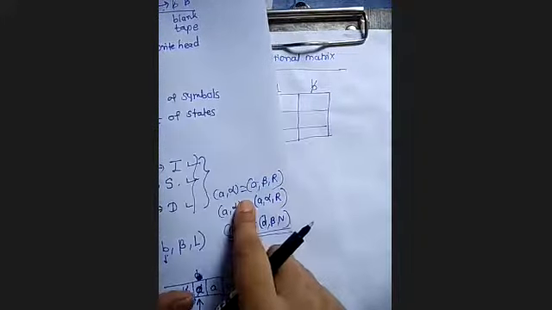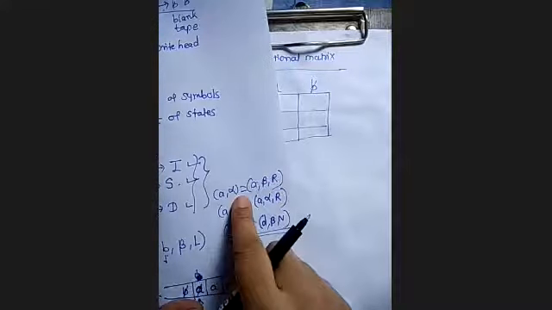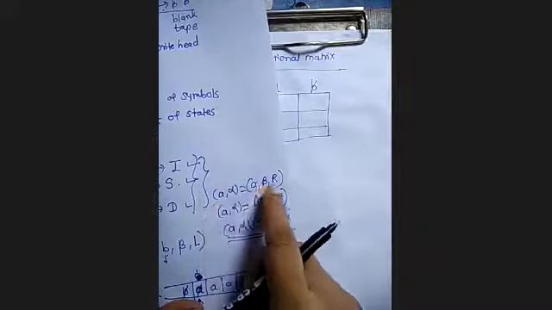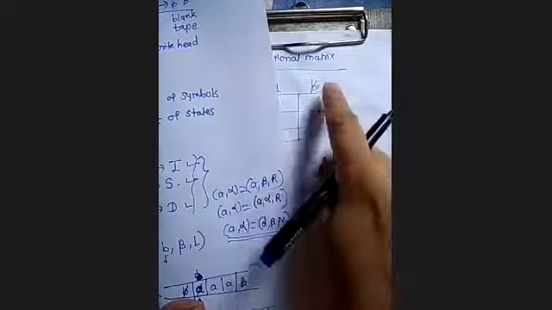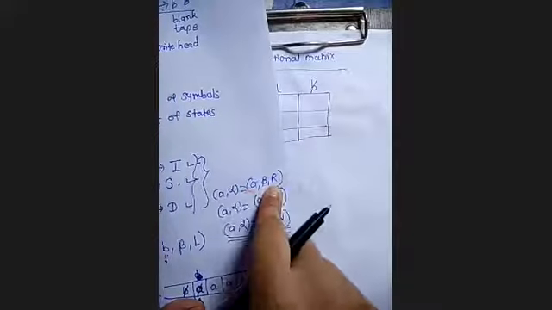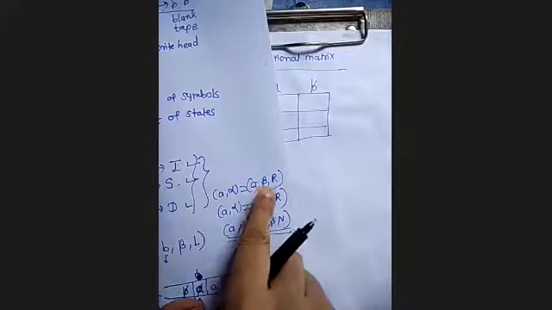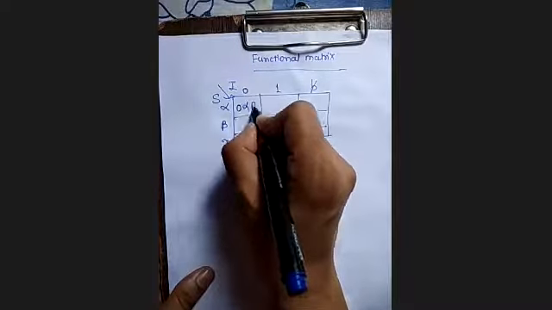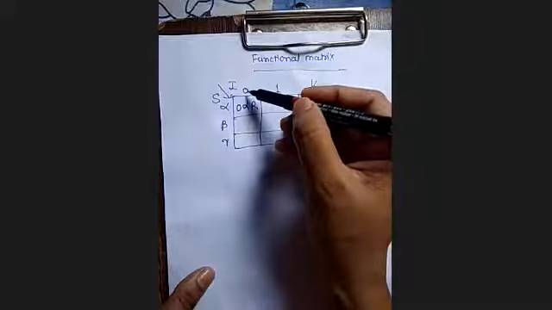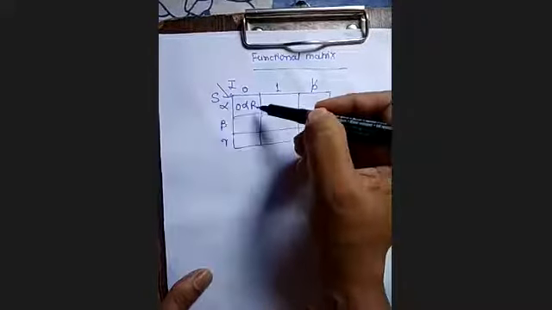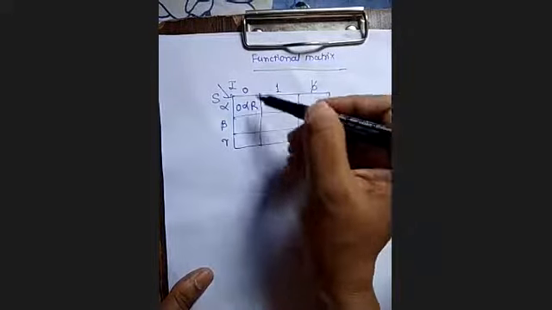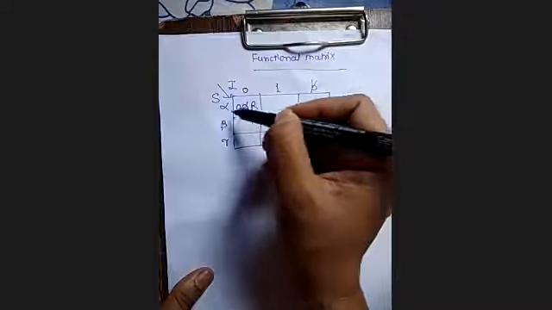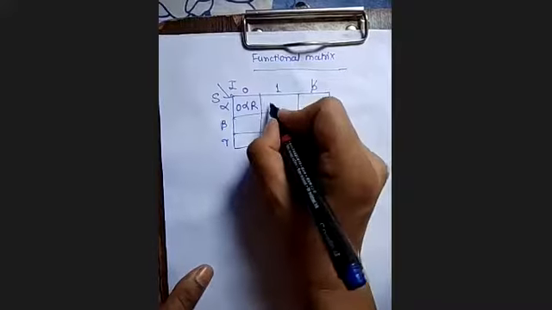See, if I am writing here A alpha, where A is the input symbol and alpha is a state, these 3 as a triplet will be written in each entry. This is after the transition, no? Next, this is the input symbol, state, and the direction. So we'll use each entry as a triplet. If I'm writing 0 alpha r, what does this indicate? If the current input symbol is 0 and the current state is alpha, after the transition this is my next. So 0 remains 0, the state remains alpha, and it moves to the right direction. If you are not getting it, please ask.